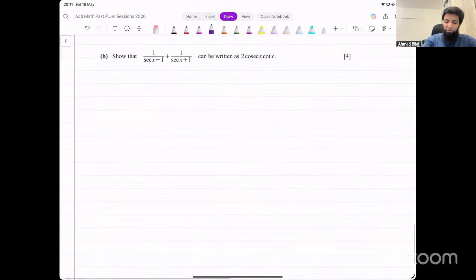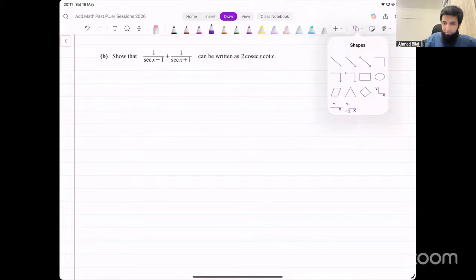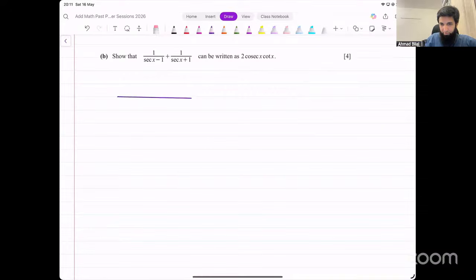Now, what about this? 1 over secant x minus 1 plus 1 over secant x plus 1. We have to write it like this. Let's take LCM. The denominator is secant x minus 1 into secant x plus 1.